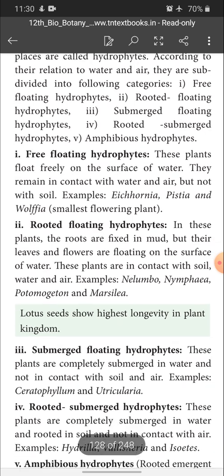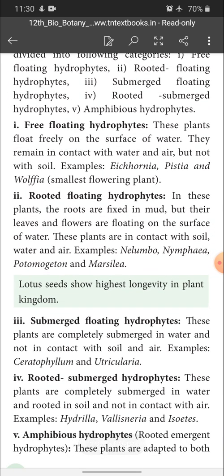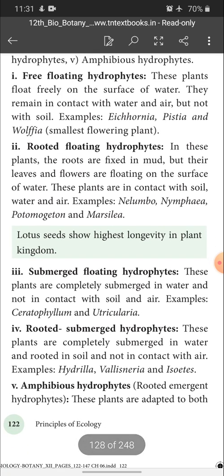It is the smallest flowering plant. The second one is rooted floating hydrophytes. In these plants, the roots are fixed in mud, but their leaves and flowers are floating on the surface of water. These plants are in contact with soil, water and air. Examples: Nelumbo, Nymphaea, Potamogeton and Marsilea.